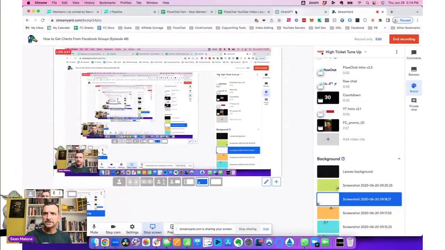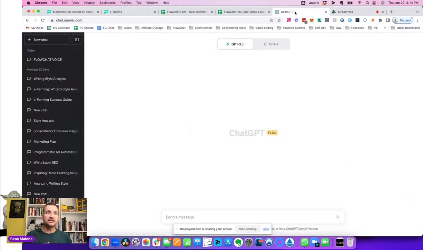So as you can see, I'm sharing my screen right here. There we go. You can see my whole screen. I'm going to start on ChatGPT, chat.openai, just so you can see exactly how to do this. Now, in this particular case, I'm going to say I'm looking for SaaS founders. So the first thing you want to do is have the target that you're looking to talk with. In my case, I know that our software really benefits SaaS founders, and so that's the example I'm going to share with you today. However, if you're a coach or a consultant or a sales professional or anything else like that, you can use this exact same strategy.